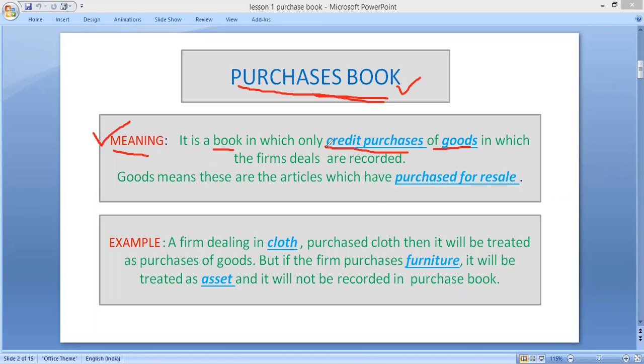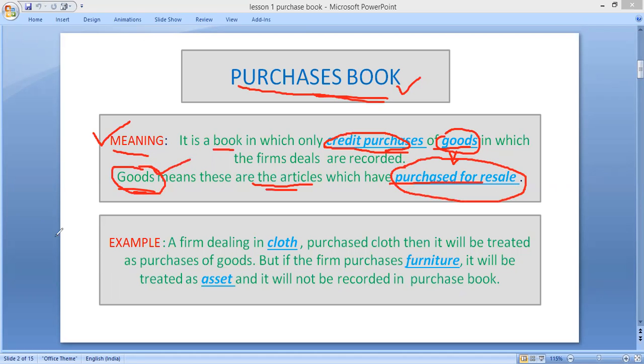What is the first condition? Only credit purchase of goods will be recorded. Now, what is the meaning of goods here? Goods means the articles which have been purchased for resale purpose. Anything which has been purchased for resale purpose, those articles are called goods, and only goods will be recorded.